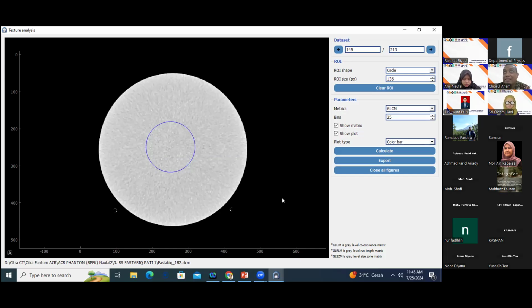And the IAEA said for the measurement of the CT number by using the ROI, 10% of the field of view is recommended by the IAEA. But basically, using an ROI with a size of 25 is enough. Okay, maybe next time I will show you the paper describing that.